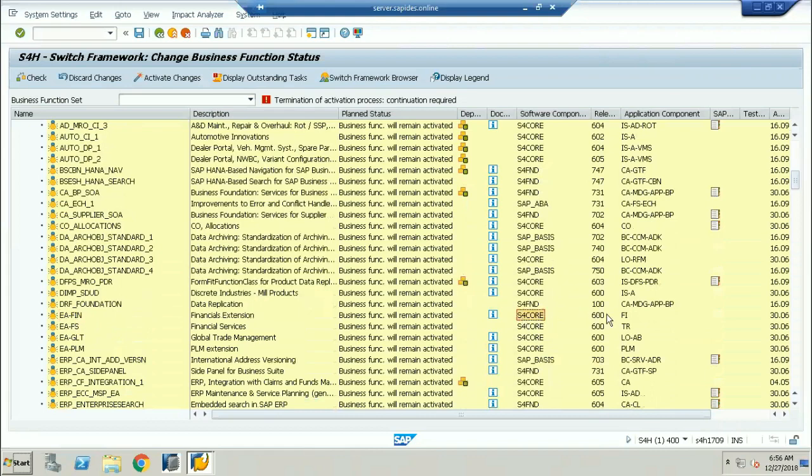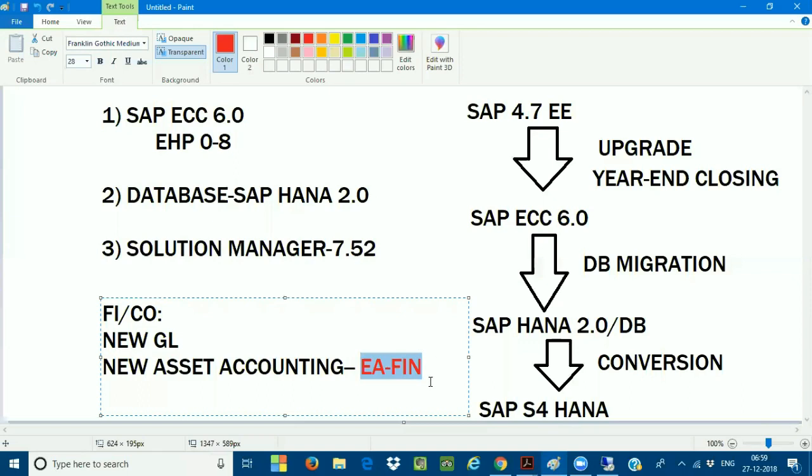You can see here S4 core, and ECC 6, the release of ECC 6 or 7. This is your FI, completely related to FI. Make sure that your business function EA-fin is active in your system. If you put the cursor on it, you can see it is an activated business function. Unless you activate this business function, I cannot do the system conversion from SAP ECC to SAP S/4HANA, even though you are on an SAP ECC box.